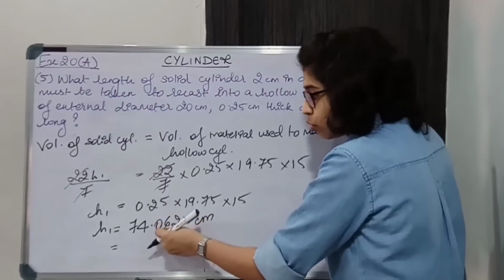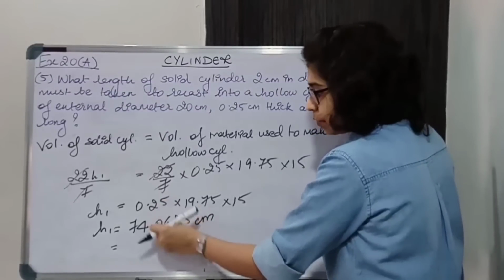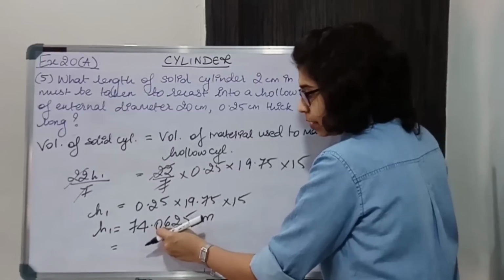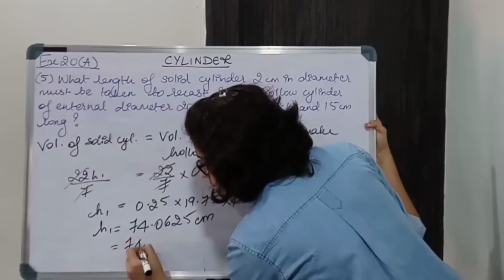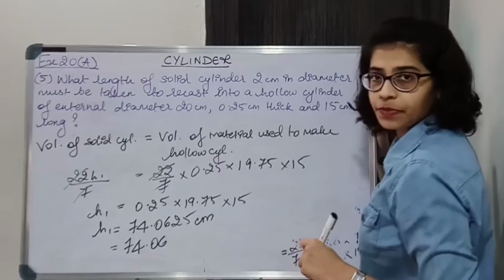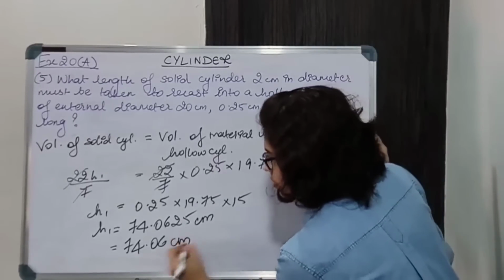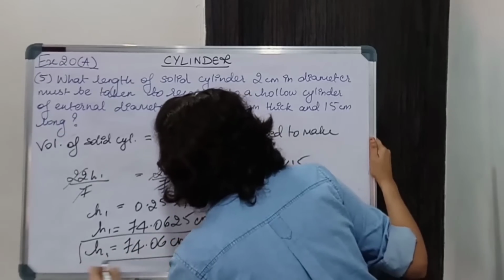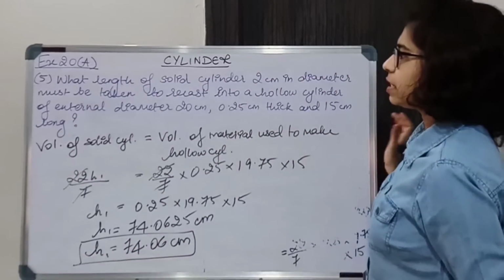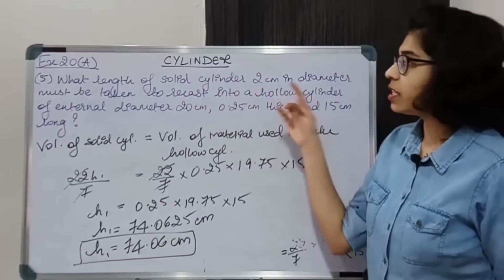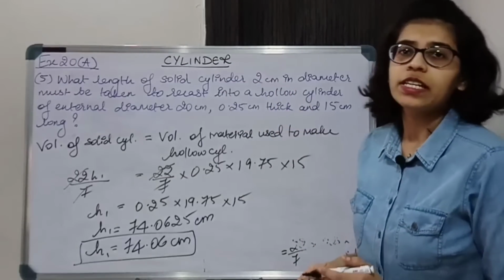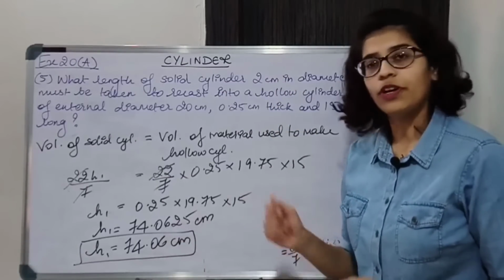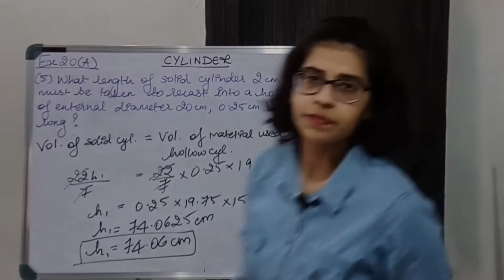So you will not add this to 6. Okay, so 74.06 as it is. This is the rounded off value. So H1 is equal to 74.06 centimeter. Hence you write down the statement, the length of the solid cylinder is 74.06 centimeters.